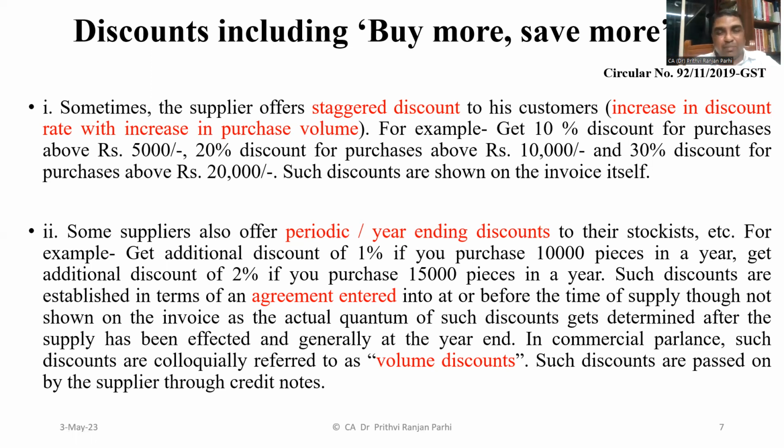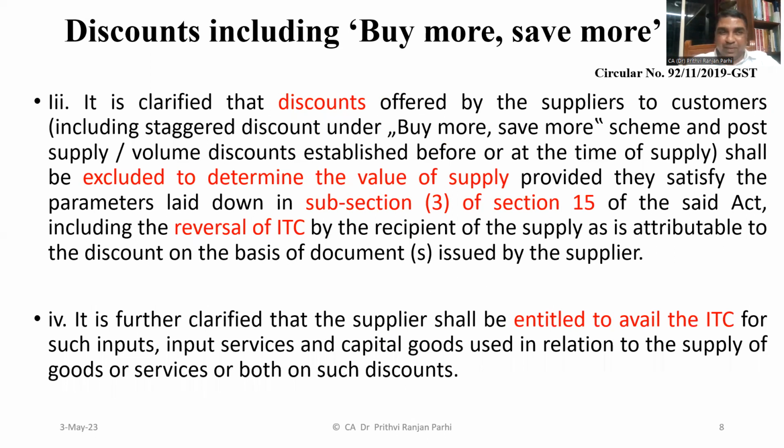So in a year, let us say a particular volume of supply is exceeded, then the supplier may give some discount to the recipient. These are the possible discounts that the circular has talked about. And the circular clarifies, if you read this paragraph, that these kinds of discounts offered by the supplier to the customers shall be excluded to determine the value of supply.